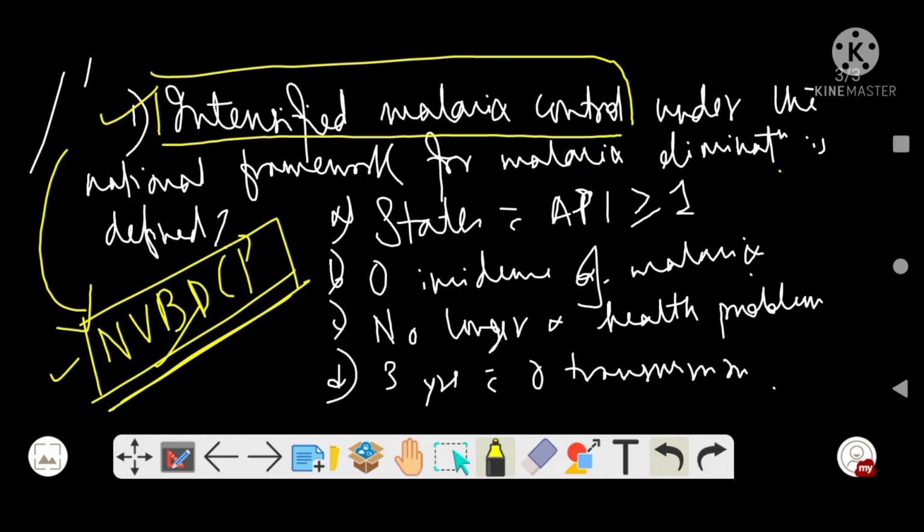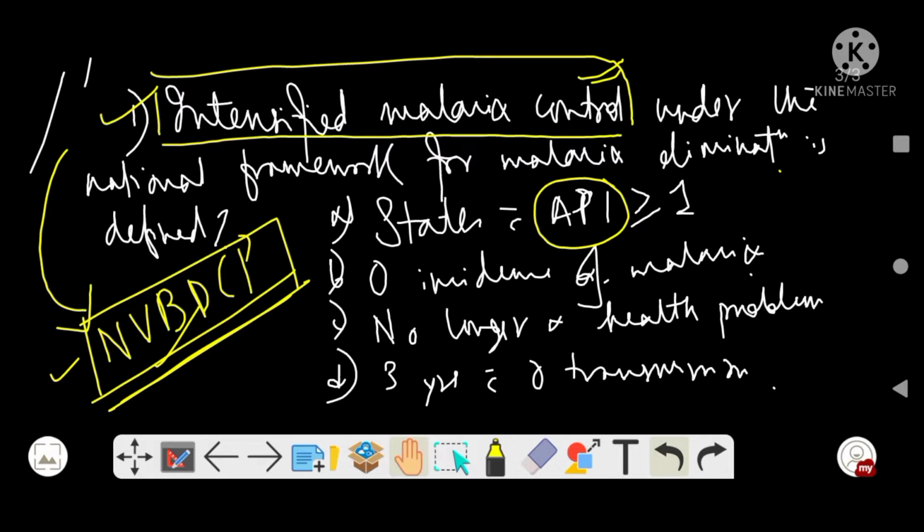So the question asked was, intensified malaria control under the National Framework for Malaria Elimination is defined. So they are asking the definition of intensified malaria control. The options given were: first option, states with API more than or equals to 1. API is your annual parasite index. Option 2, zero incidence of malaria. Option 3, no longer a health problem. Option 4, 3 consecutive years with zero transmission.